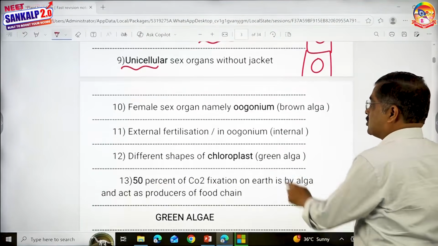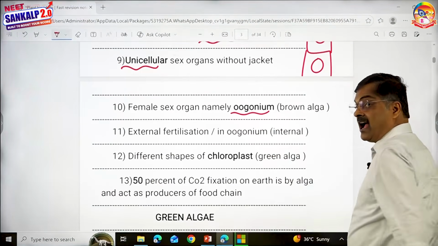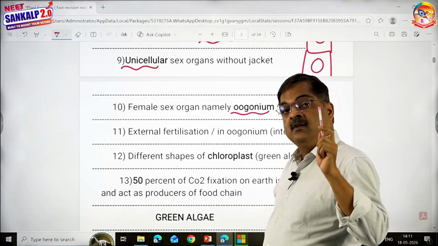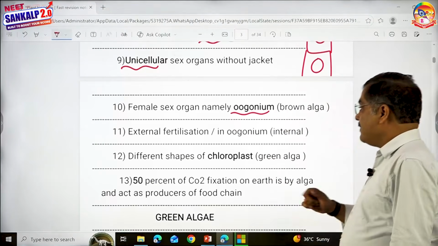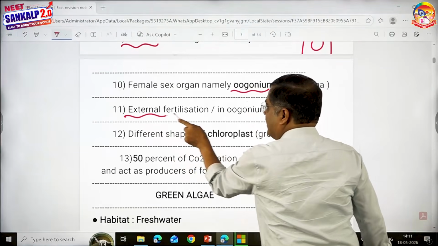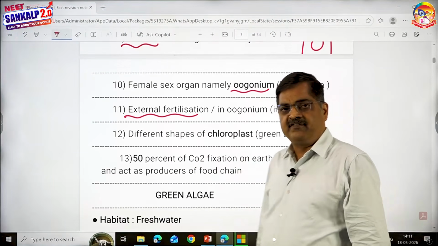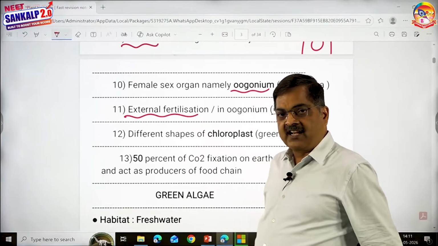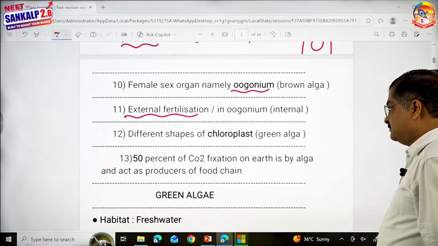The female sex organ is oogonium. Don't say archegonium. Archegonium is seen for the first time from bryophytes onwards. The female sex organ is oogonium. External fertilization is very common. Just like in fishes and amphibians, both the gametes are liberated into water and fertilization occurs inside water.